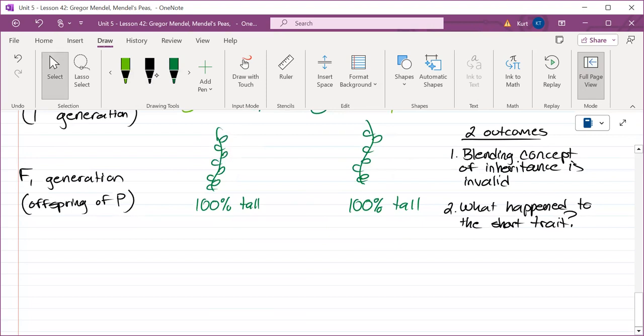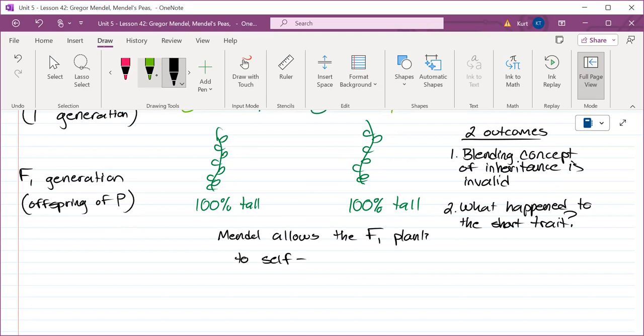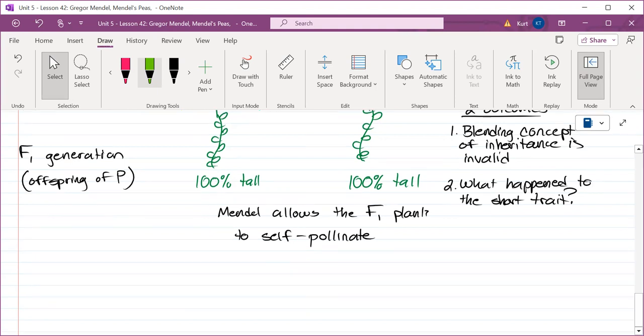He continues this. And so what he allows now, guys, Mendel allows what we call these are the F1 plants to self-pollinate like they normally do. And that's their natural way to reproduce. He's not going to cross breed. He's going to let them do their natural thing. And these offspring will be the F2 generation. So if your parents are the P generation, you guys are F1, your children will be F2. So F2 is the offspring of F1.